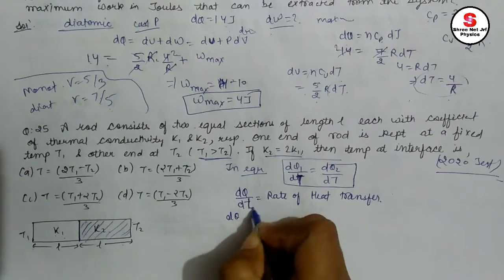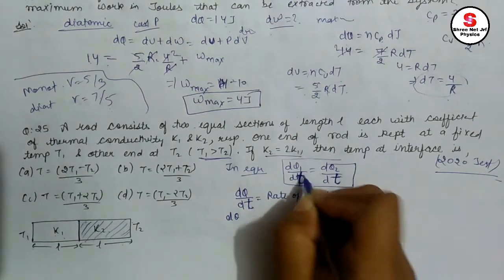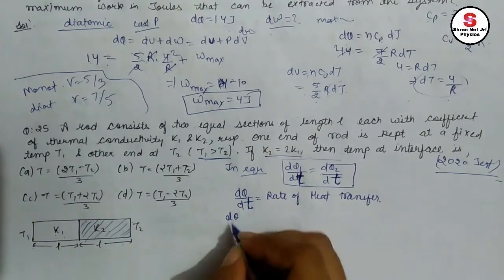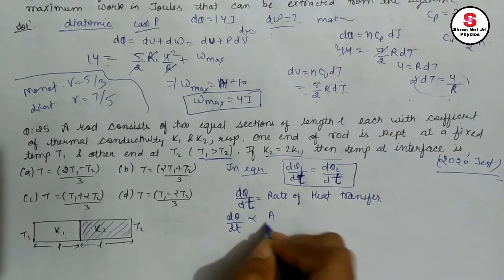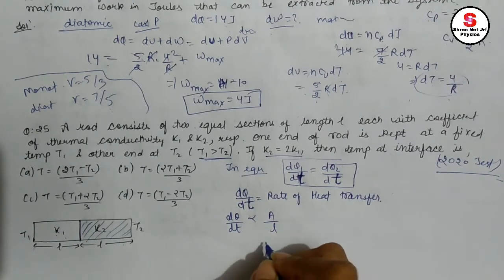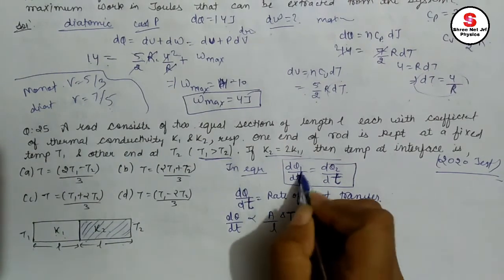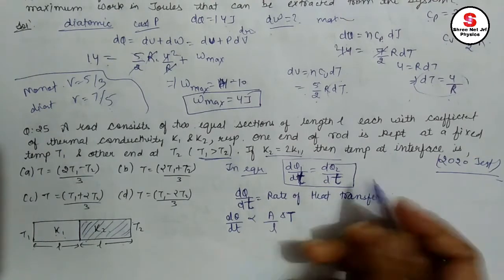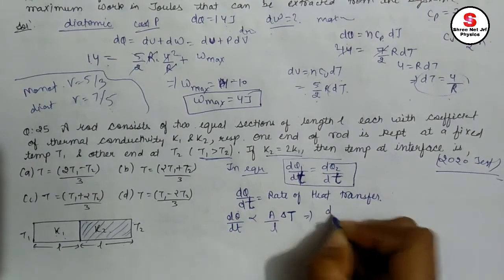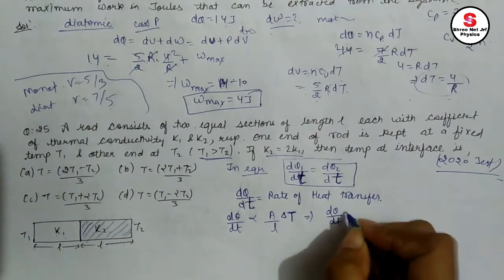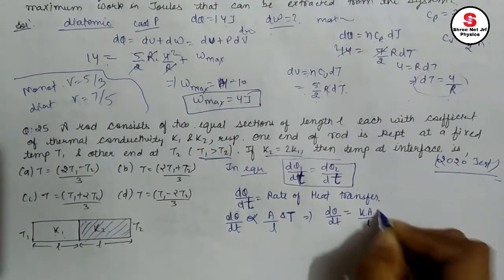I think you should write a small t, otherwise you will get confused between temperature and time. d theta by dt is directly proportional to area, inversely proportional to length, and directly proportional to the change in temperature delta T. So d theta by dt is proportional to A by L delta T. If I remove the proportionality sign, then I get the proportionality constant: K A by L delta T.